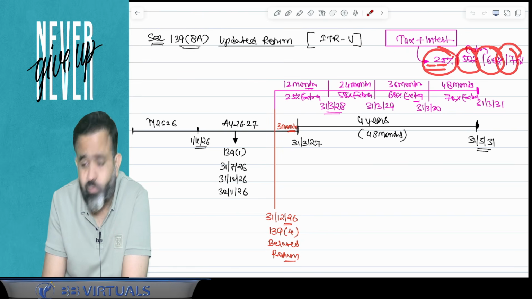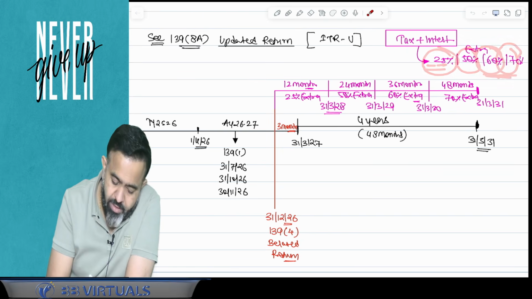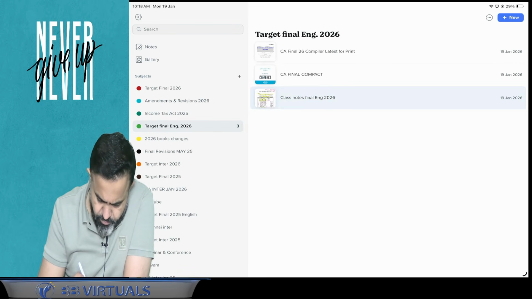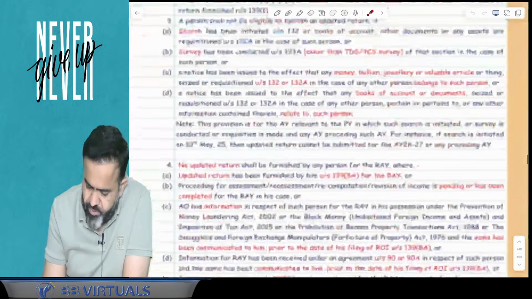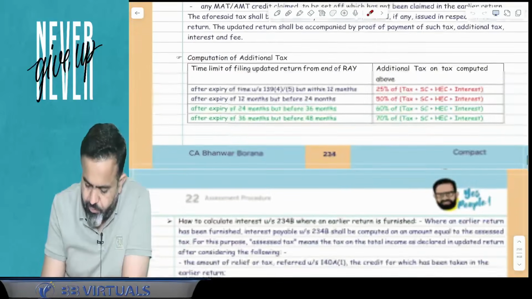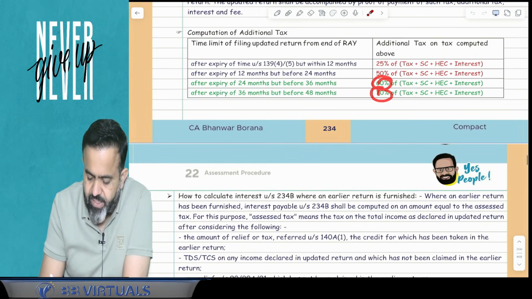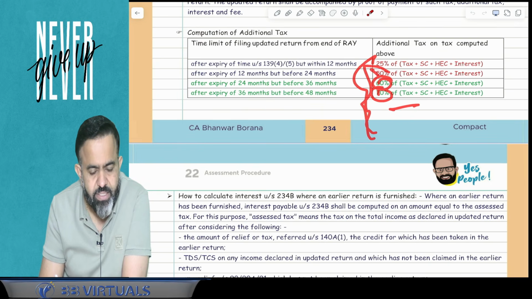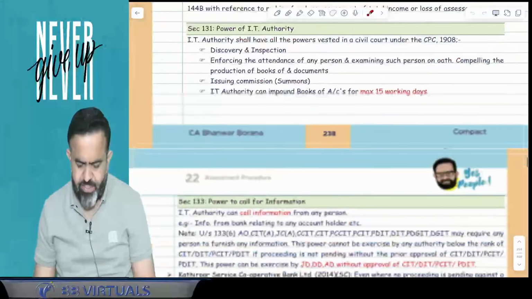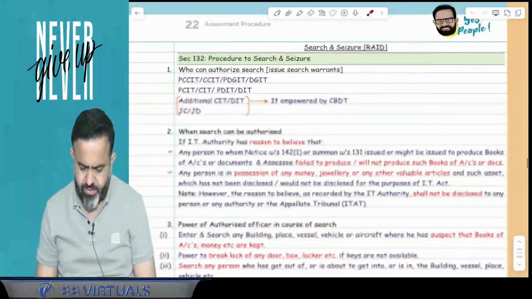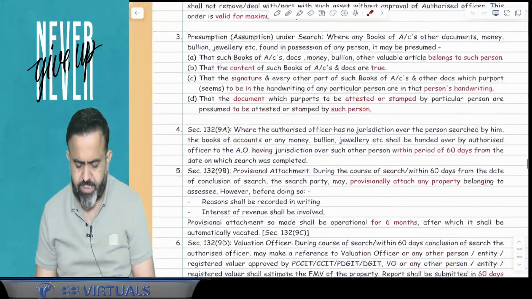And after 3 years within 4 years, then 70% you have to pay extra. Done. Okay guys, now one more point, this is the amendment. Here it is given on this particular page. If you see, the 60% and 70% are the new things here. Done.